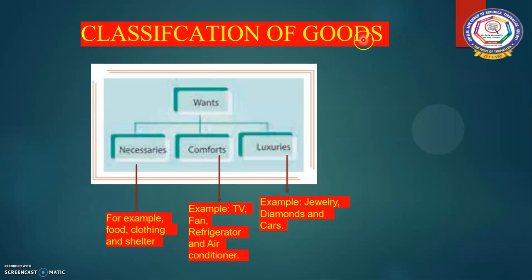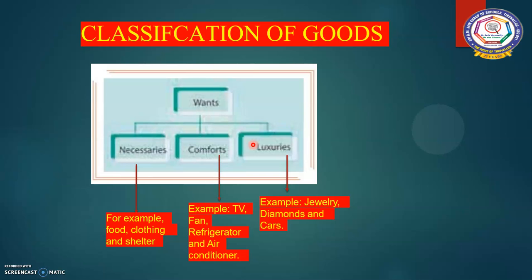Now, classification of goods. Goods only satisfy human wants, isn't it? So goods are broadly classified into 3 categories. That is necessaries, comforts, and luxuries.